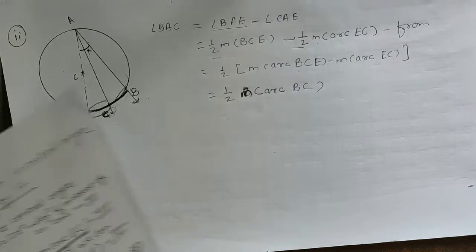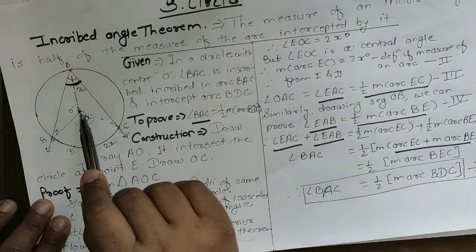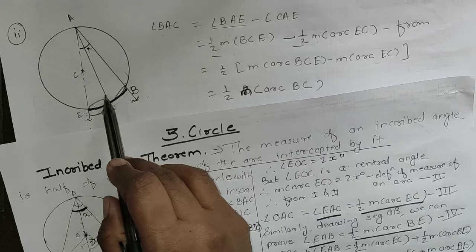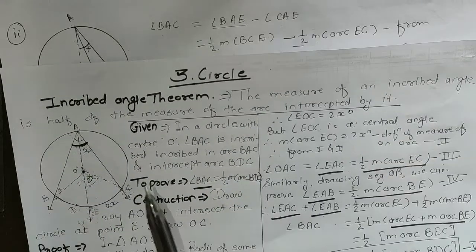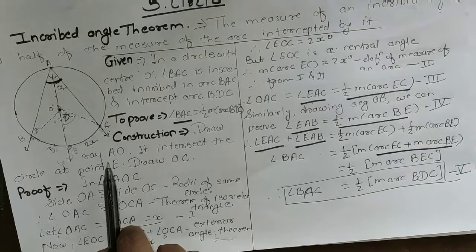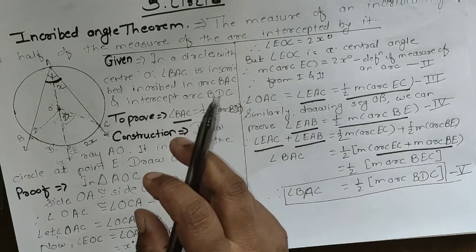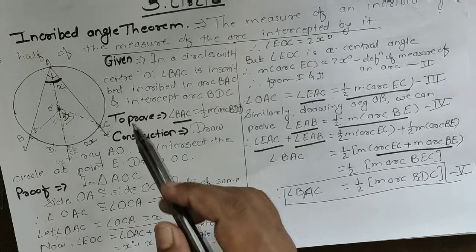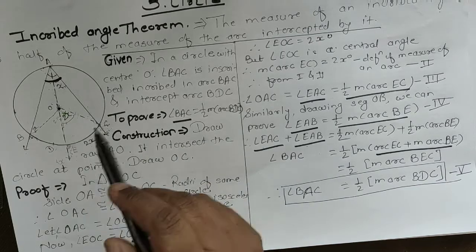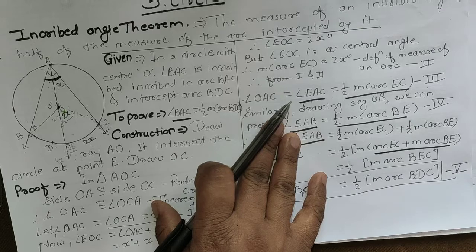So you first write that the measure of the angle subtended by the arc at a point on the circle is half the measure of the angle subtended by the arc at the center. We have to use these properties while solving examples.